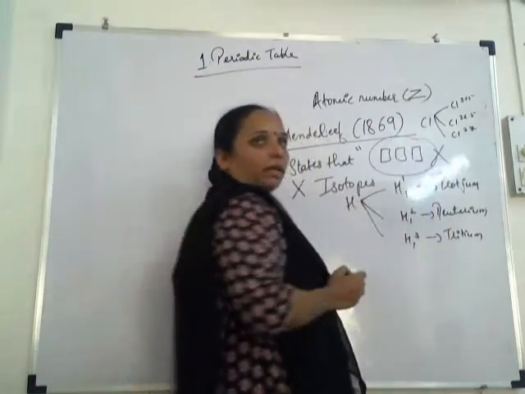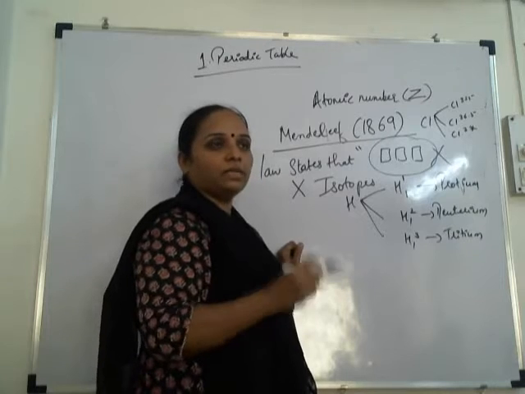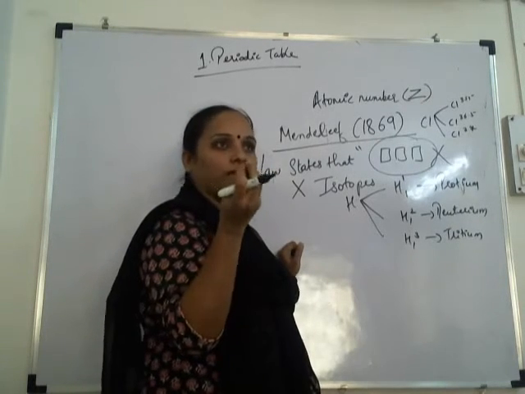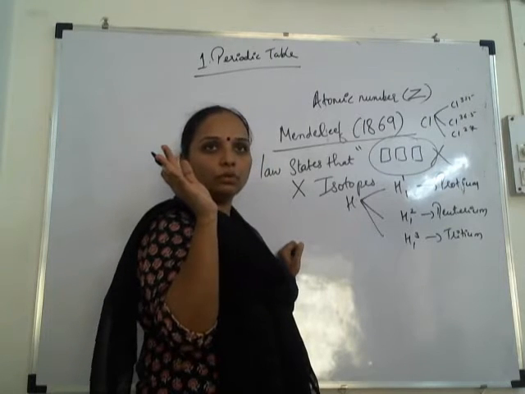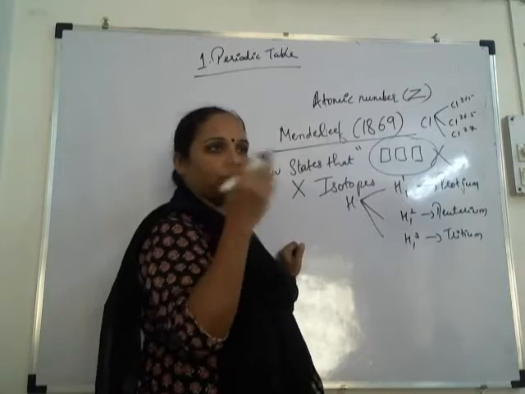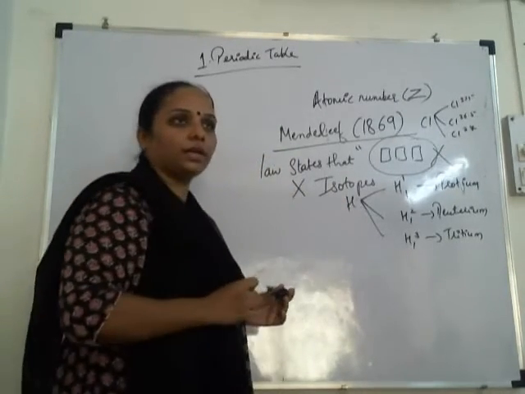He was not able to find out. After that, the rare earth elements, rare meaning very rare in the earth's crust, had no place either. And a few elements were yet to be discovered. So that is the reason why his periodic table was rejected.